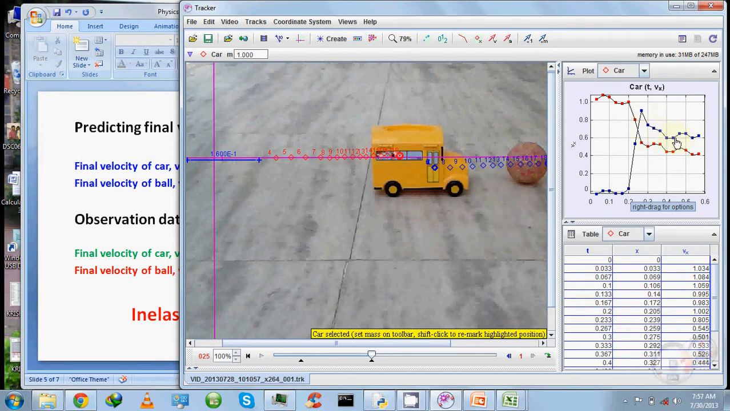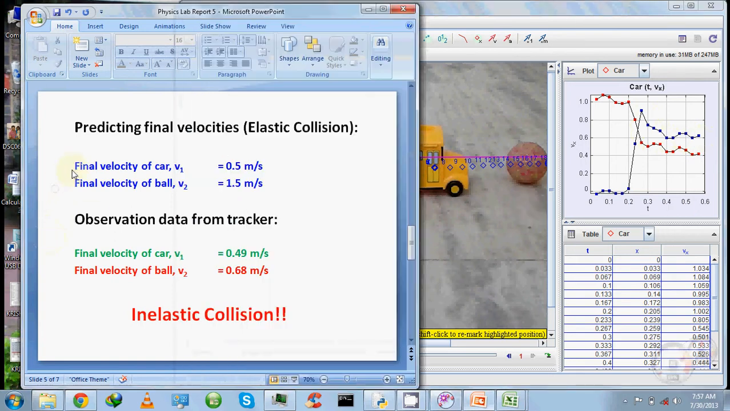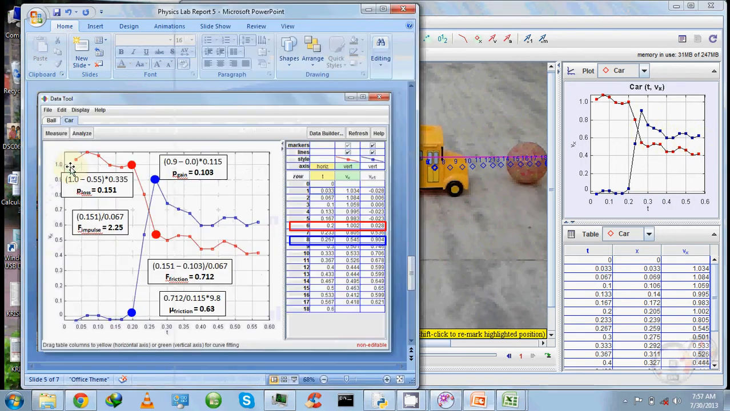So to substantiate our observation, we'll have a look at the data here. Using the drop in velocity of the car, we can find the momentum loss of the car, and using the gain in the velocity of the ball, we can find the momentum gain of the ball. If we compare these two quantities, we see that they are not equal, which means even the momentum of this system is not conserved. So there must be some external or frictional force.